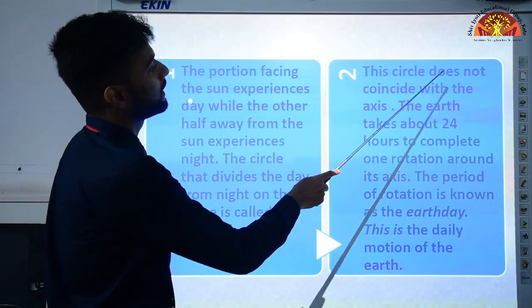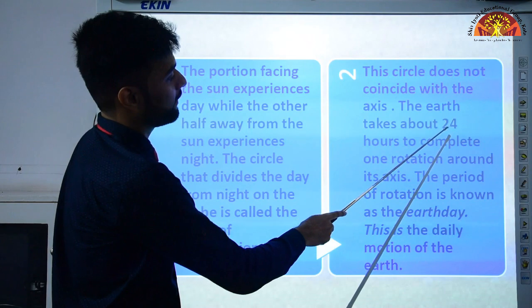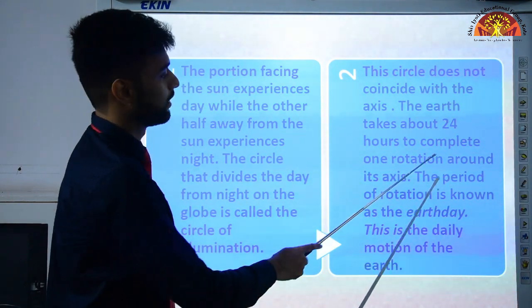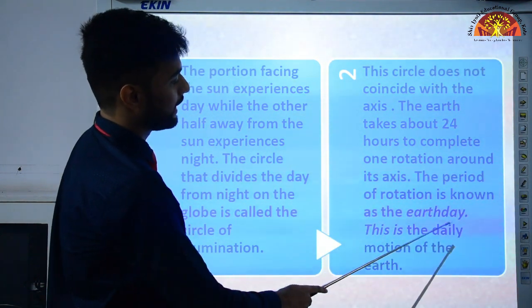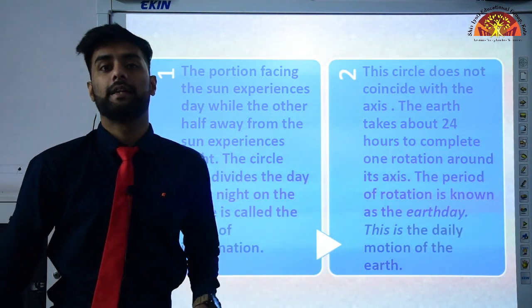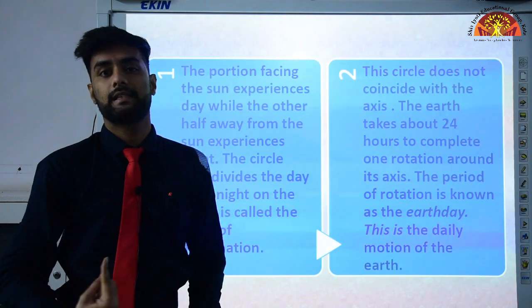Now, this circle does not coincide with the axis. The earth takes about 24 hours to complete one rotation around its axis. The period of rotation is known as the earth day. This is the daily motion of the earth. So in 24 hours, earth completes one full day, and this is the daily motion, meaning this takes place daily.